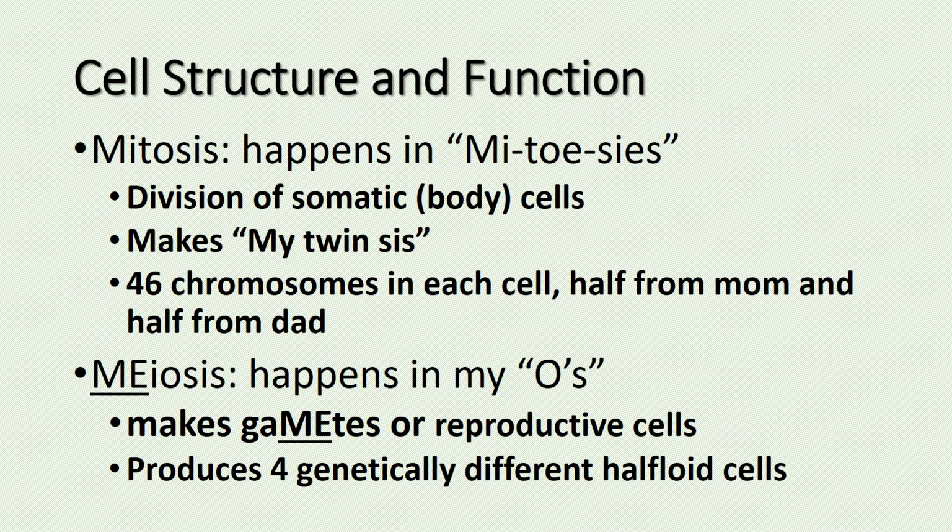There are 2 types of cell division. The first one, mitosis, happens in mitosis, or somatic body cells. Mitosis makes twin cells, or 2 identical cells that have 46 chromosomes in each cell. The second type, meiosis, happens in meiosis. It makes the gametes, or reproductive cells. In meiosis, 4 genetically different haploid cells are produced that have half the number of chromosomes of the original cell.